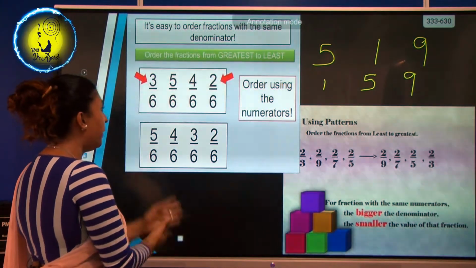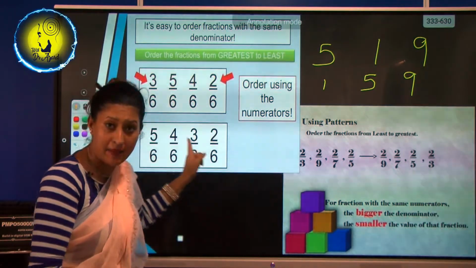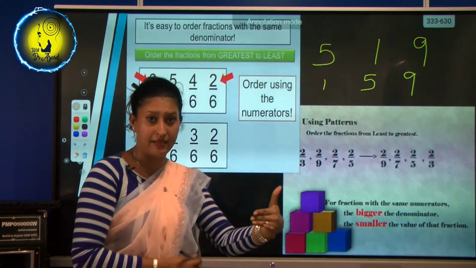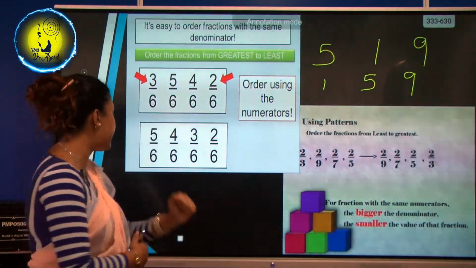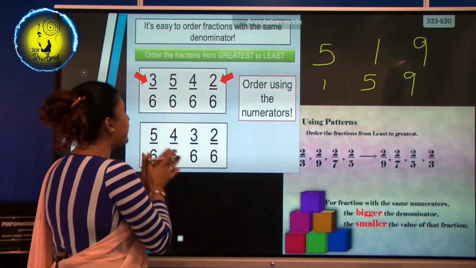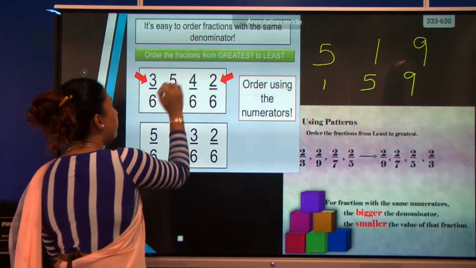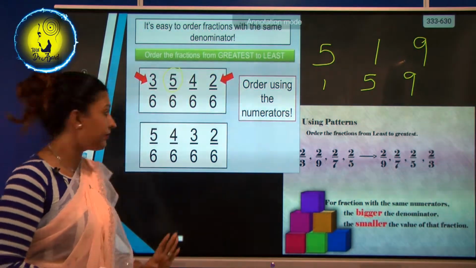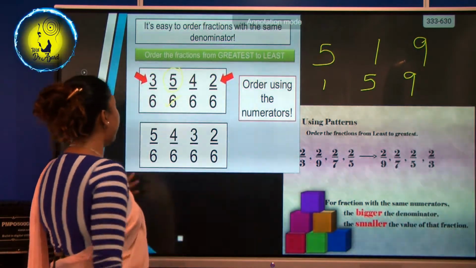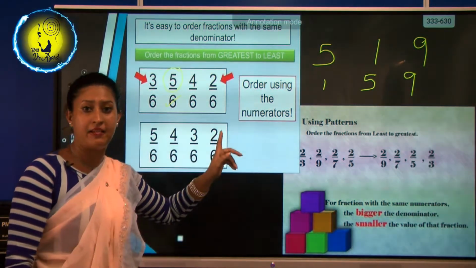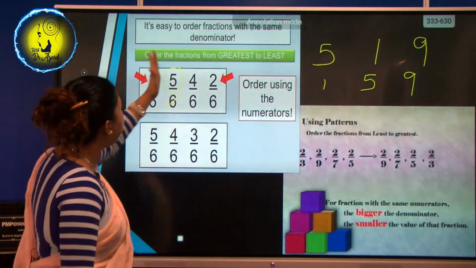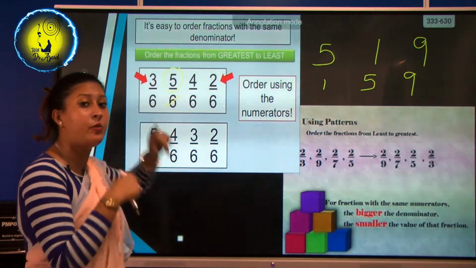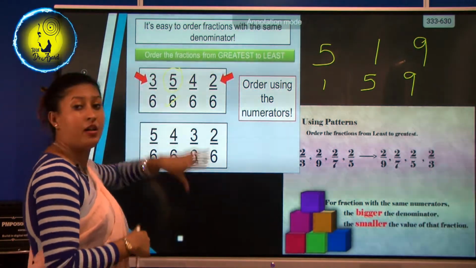I always told you, if the denominators are the same, you have to think about the numerator. So, what is the greatest numerator here? It's number 5. So, 5/6 is the greatest one. Okay, we have done this. Now, 3 numbers are remaining. From these 3, you only have to think about the numerator. Don't forget that, otherwise you will get confused and go wrong somewhere.